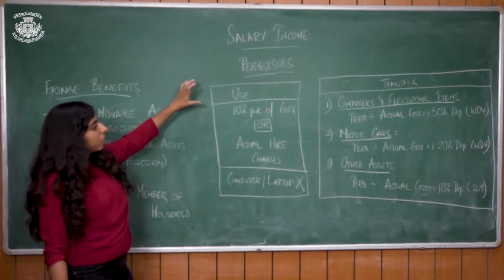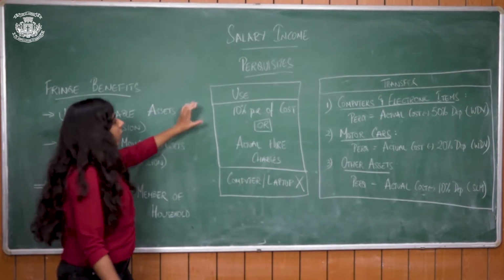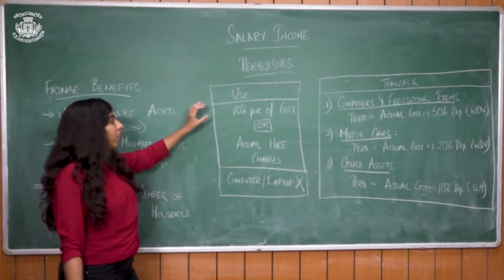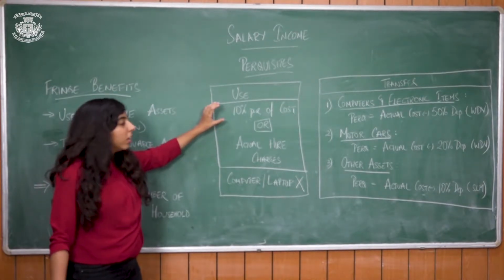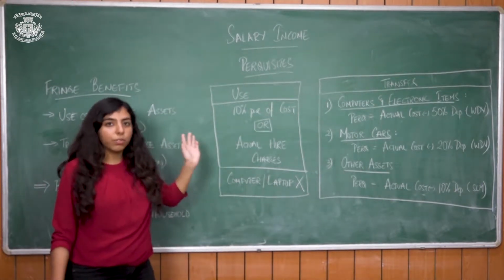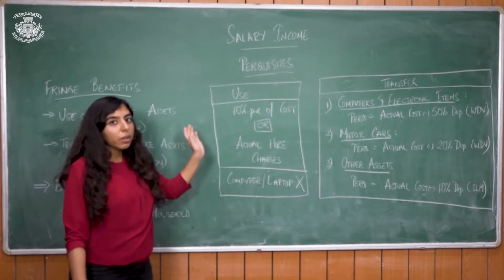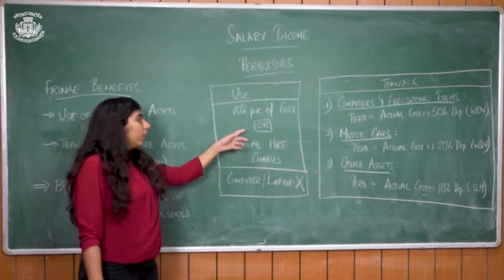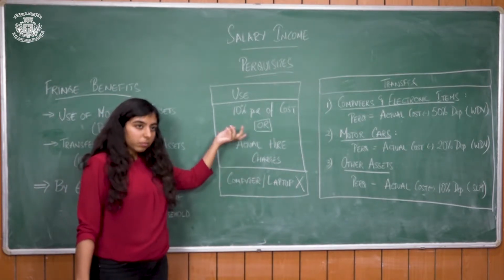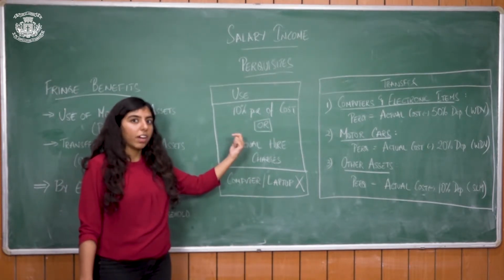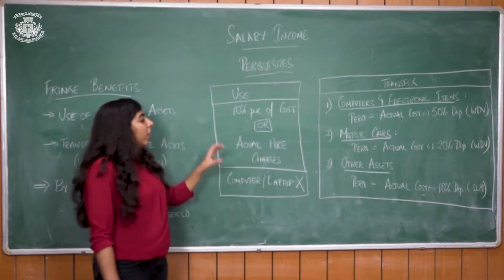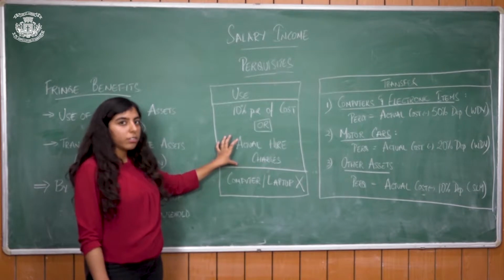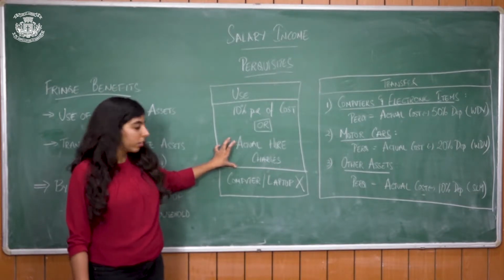Use. If the person is using, say, a mobile phone, the perquisite will be calculated at 10% per annum of the original cost. Say it was 1 lakh, so 10% of that will be calculated as perquisite every year. Or if whatever facility is being provided is not owned by the employer, and he is hiring it, then the actual hire charges will be taken as the value of perquisite.